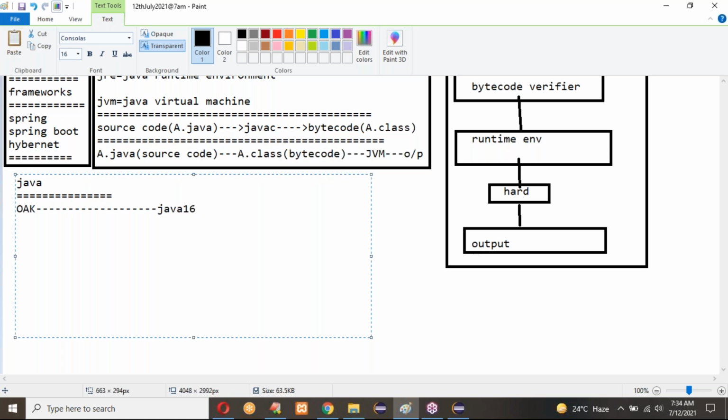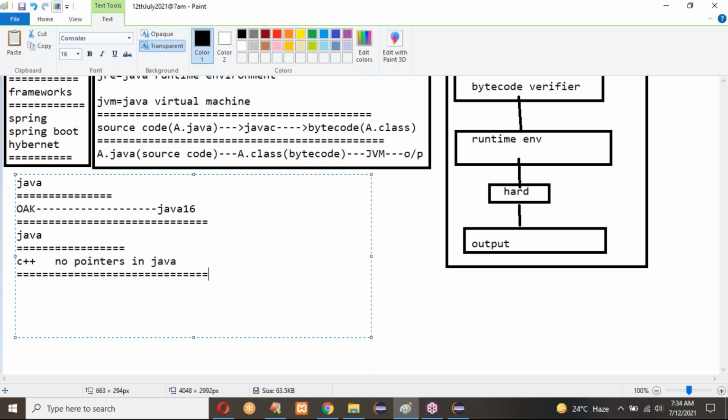Comparing with other languages, why is Java better? I am comparing Java with other languages like C and C++. Comparing with C++, there is no pointers concept in Java. So in Java, we don't have any pointers concept.